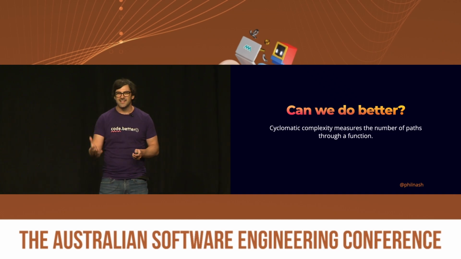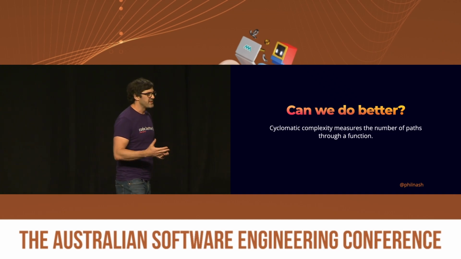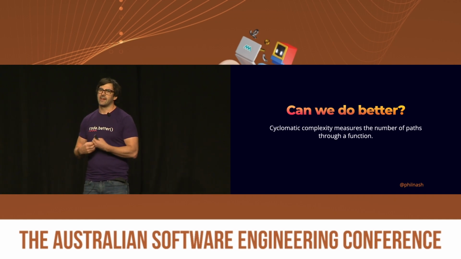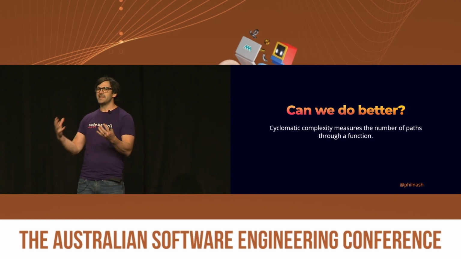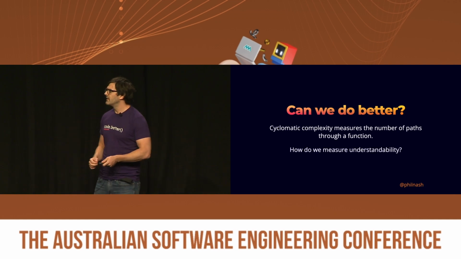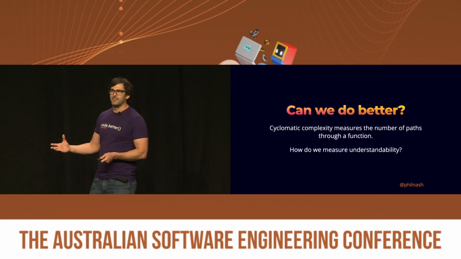But can we do better than that? If those two functions score the same under cyclomatic complexity, how helpful is that for us to understand how complex it is in terms of understandability, of actually working with the code and maintaining it? How do we measure that understandability?